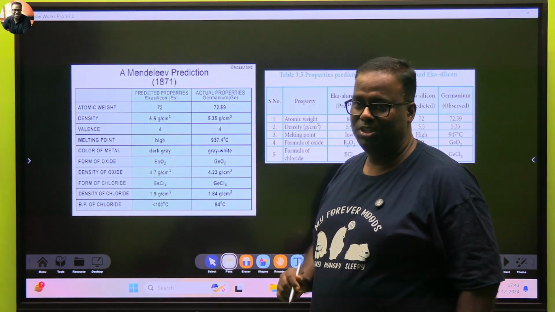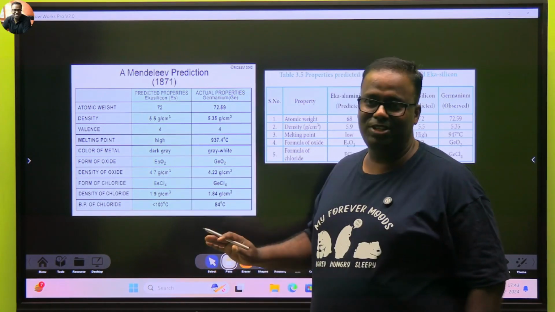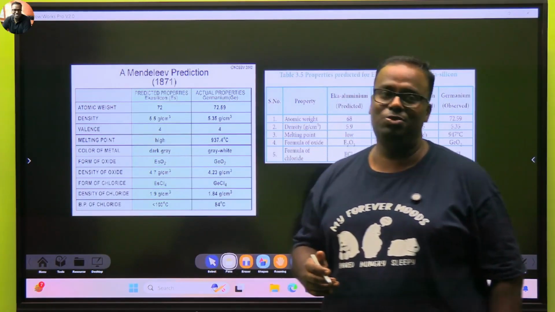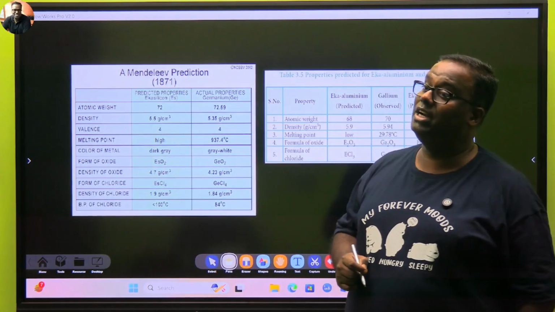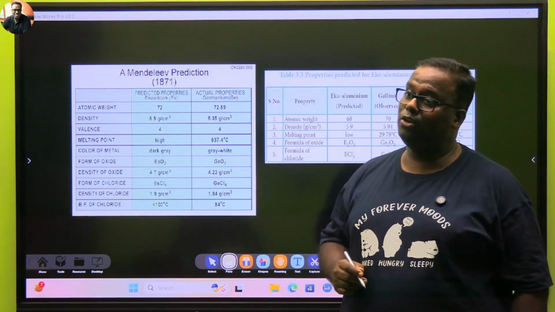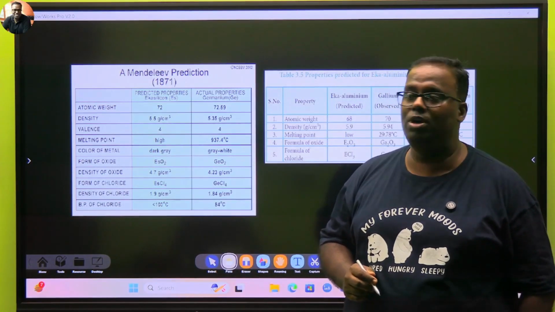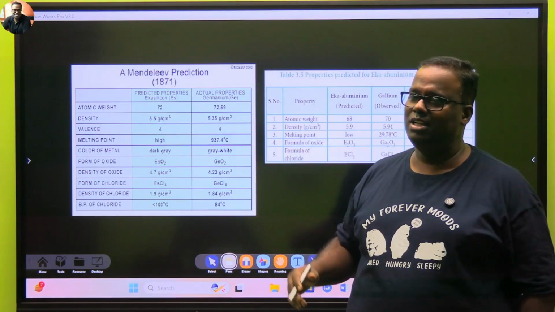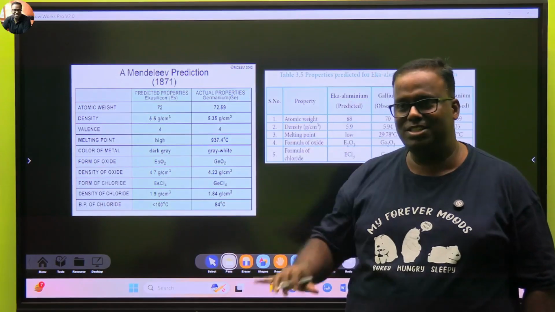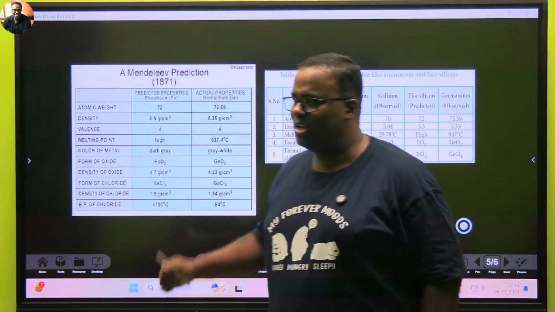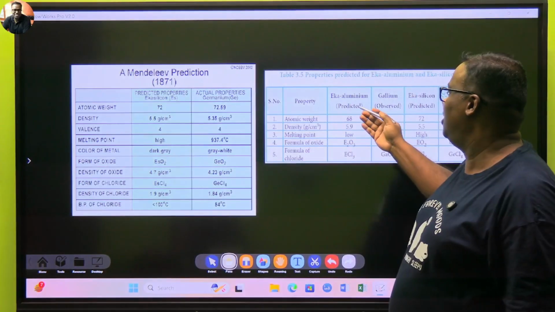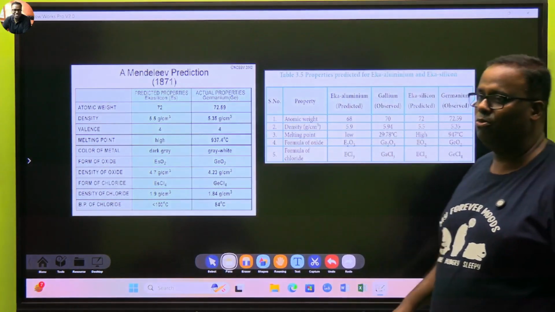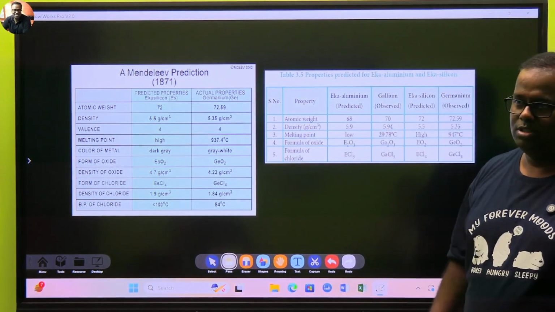Now, think, that element does not exist. Nobody will believe you either. If you today say that there will be a planet which will come up, and this planet will have a radius of so-and-so, a moon, and a night and day of so-and-so, a period of rotation of so-and-so, and the whole world doesn't want to believe you. And after your death, so many years later, that planet gets discovered with exact data. I picked this up just to show you. And then he said Eka aluminium was gallium. Eka aluminium is just gallium's observed version: whatever he predicted and what came out.